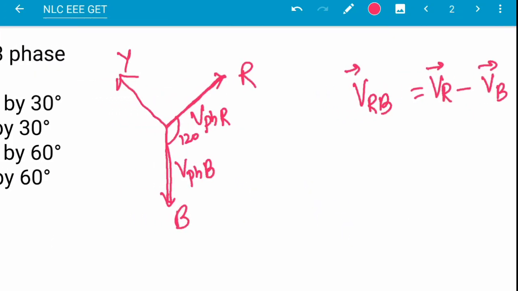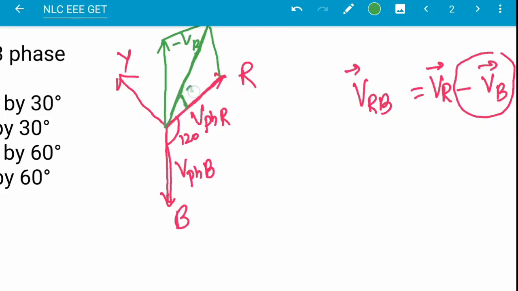So here we can write VR minus VB as VR plus minus VB. Suppose this one is minus VB. If we add both, then it will be like this. So this will be 30 degree, and this total will be 60 degree. This one is VRB. So line voltage will lead phase voltage by 30 degree. This one is the phase voltage, and the line voltage will lead by 30 degree.